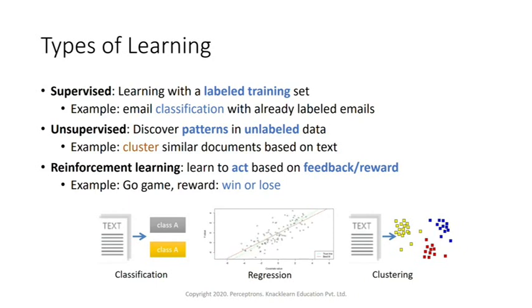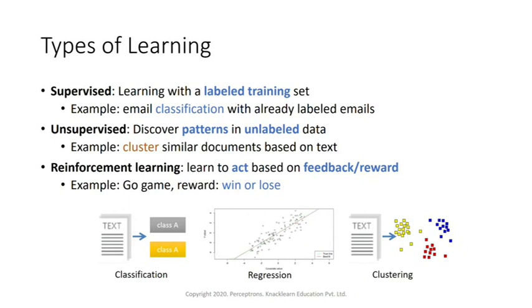We cannot train anything here. The computer will try to figure out the inherent structure within the data by understanding the patterns within the data. There are various algorithms here, like k-means clustering and association rule mining. There are a lot of things in unsupervised learning also, various types of algorithms to work on top of unlabeled data.